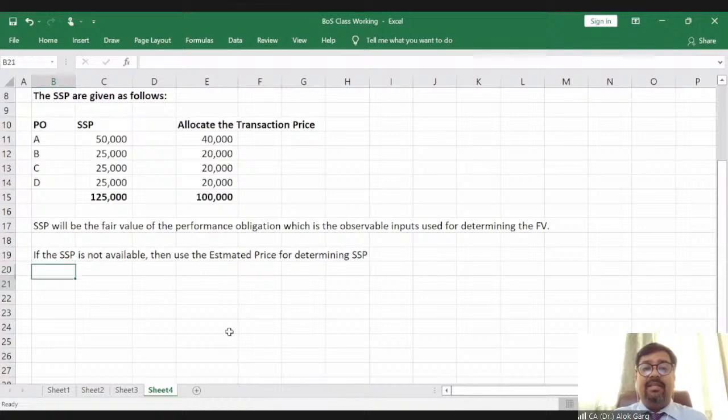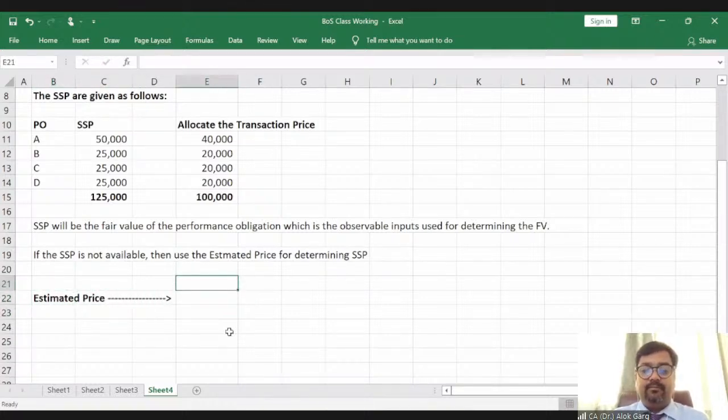And for determining the estimated price, what are the methods? What are the methods for determining estimated selling price? It's three methods, it's three approaches, right? What are those three approaches?